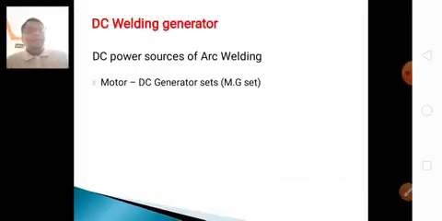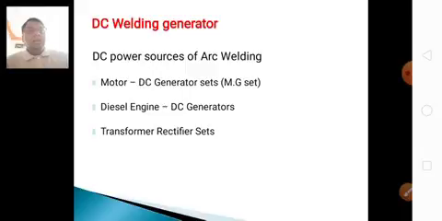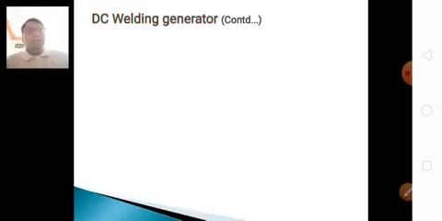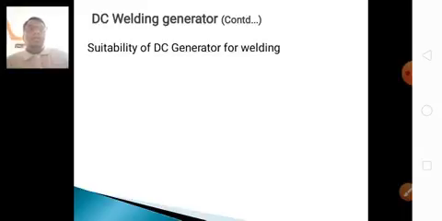DC welding generator. The main power sources of arc welding are motor and DC generator sets, diesel engine sets, and transformer rectifier sets. Here we are studying the DC welding generator. A short shunt compound generator is suitable as a welding generator.